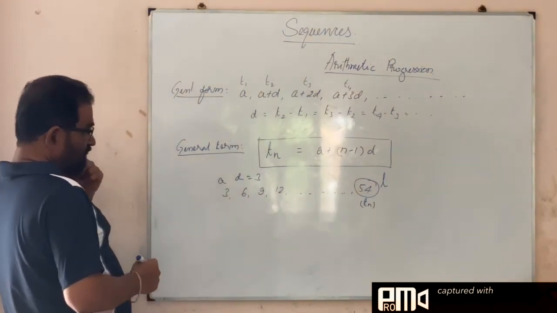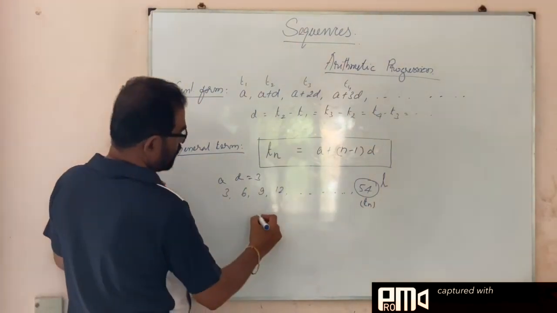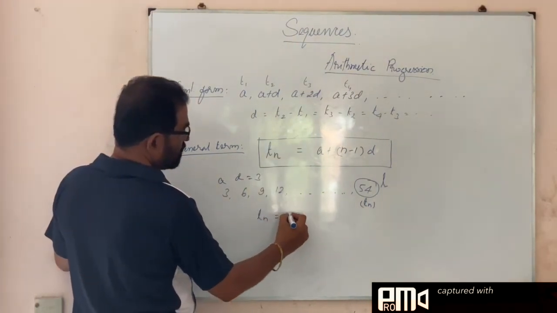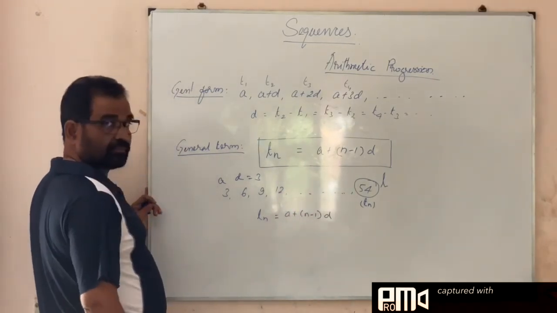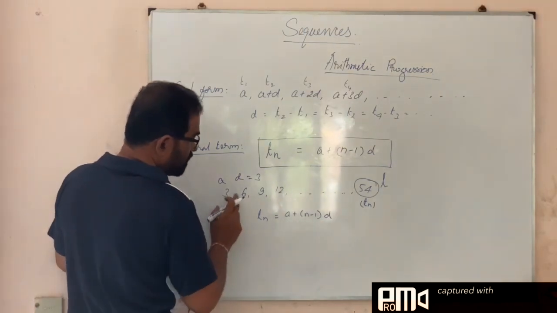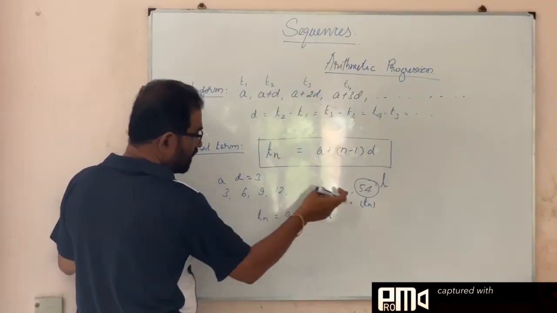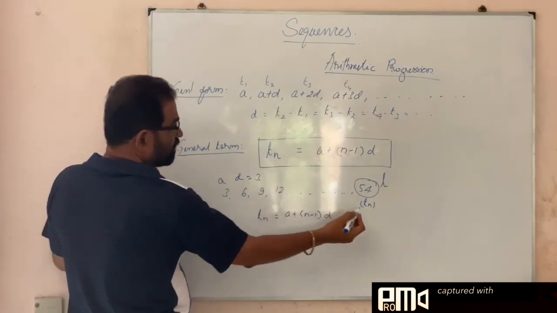So the formula is Tn is equal to A plus n minus 1 into D. This n we want to find out, which term of the sequence it is, first, second, third, fourth, like that. So we take this Tn as 54.